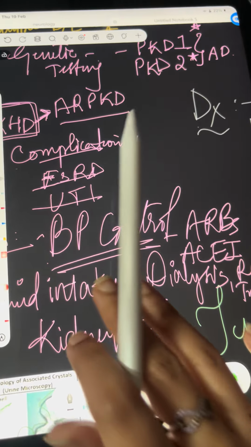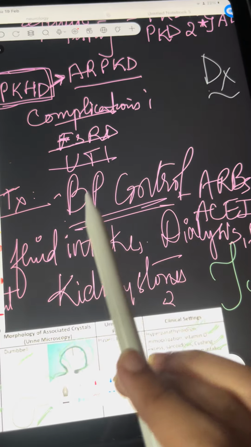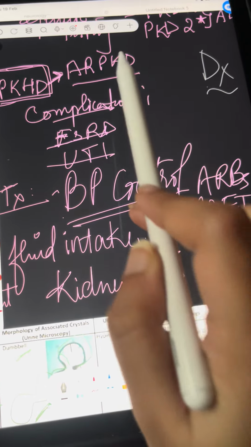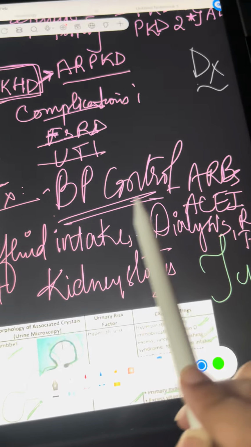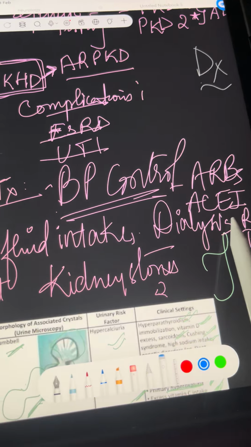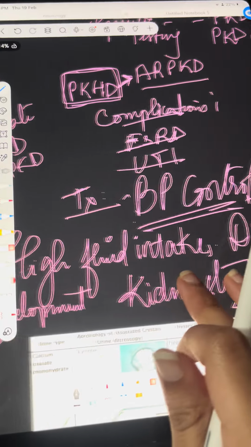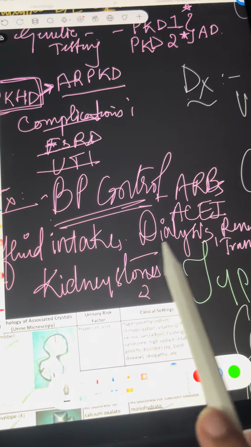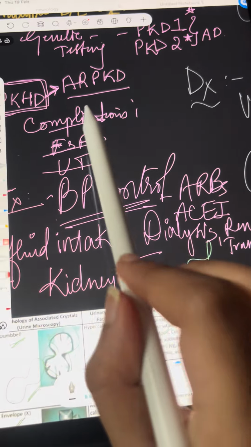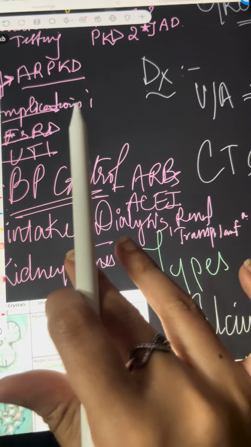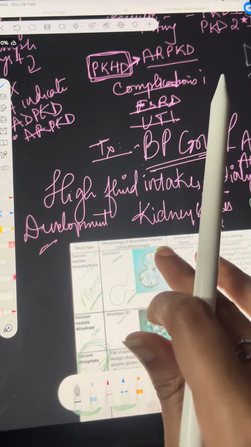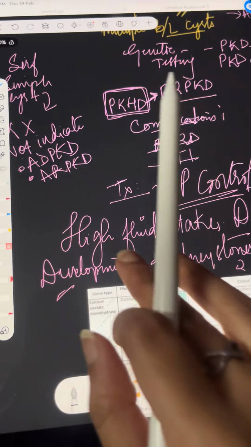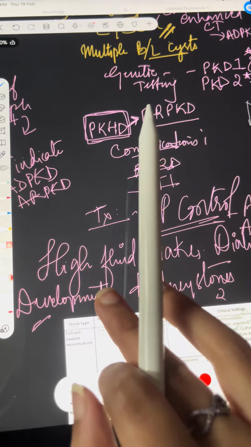So how will you treat the patient? First, you do BP control, because hypertension is one of the clinical symptoms. So we are going to control the BP using ARBs and ACE inhibitors. We will start high fluid intake, and we will start dialysis of the patient if it is proceeding towards end stage renal disease. And also we can go for renal transplant as a last resort. So this was about PKD.